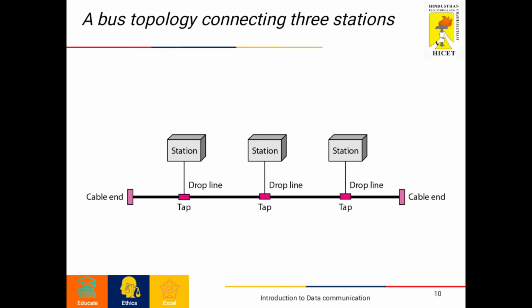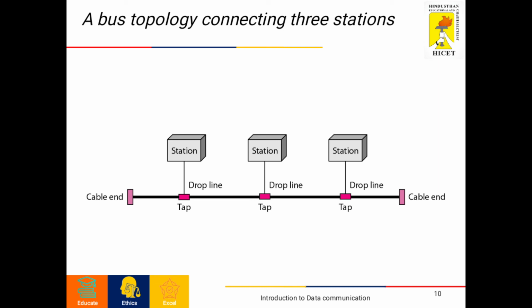The advantages of bus topology include ease of installation.